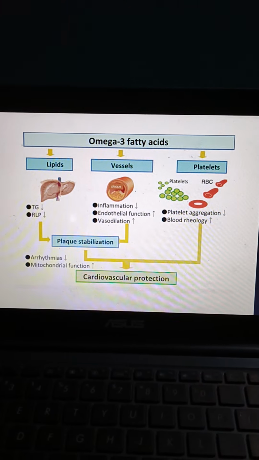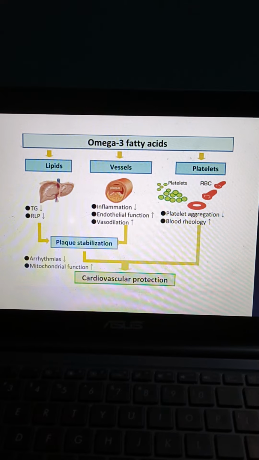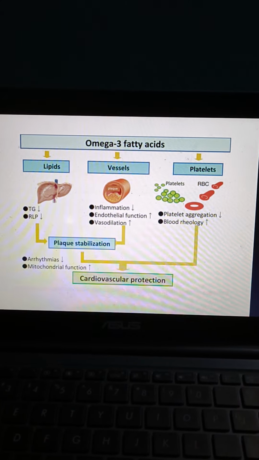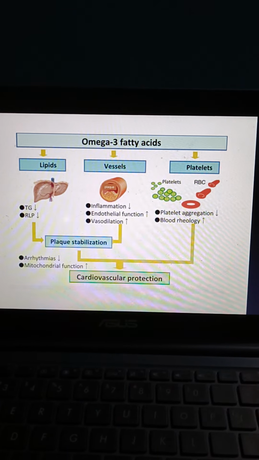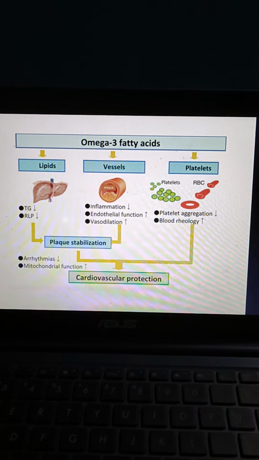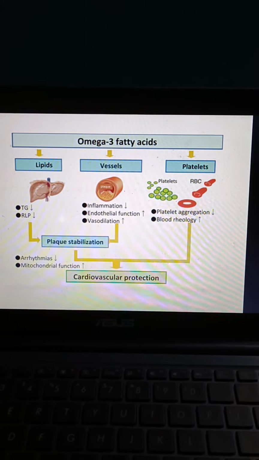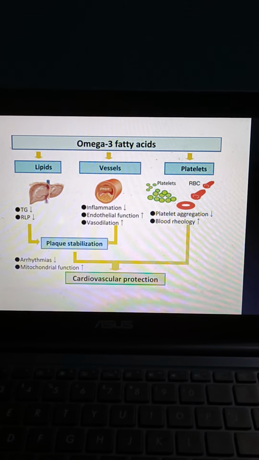Then these are the effects of omega-3 fatty acids. In lipids, they decrease triglycerides and remnant lipoproteins. In vessels, they decrease inflammation, and endothelial function and vasodilation increase. In platelets, they help in reducing platelet aggregation and improve blood rheology.